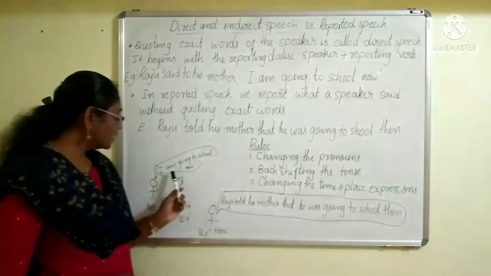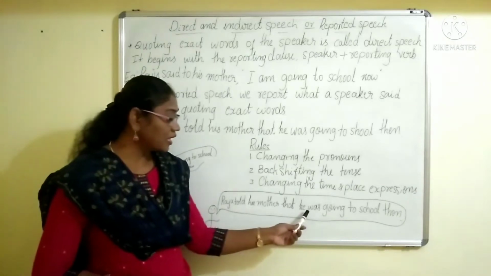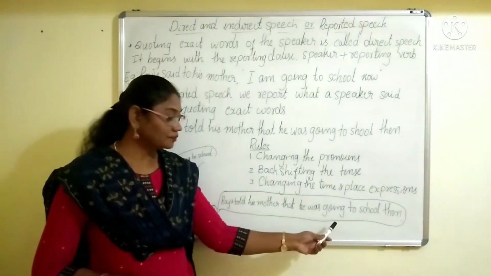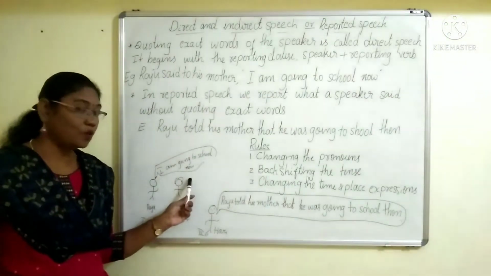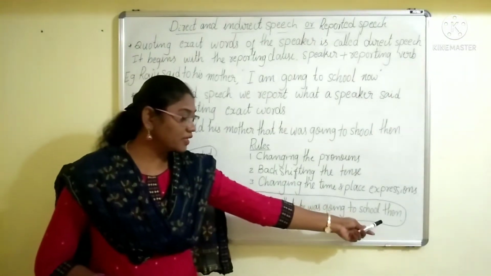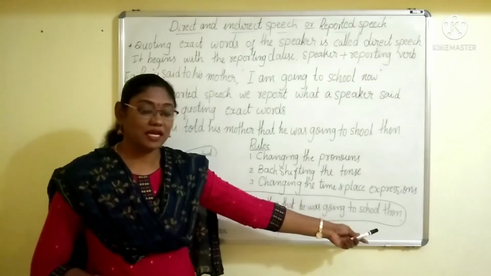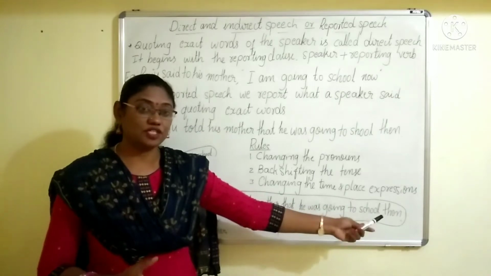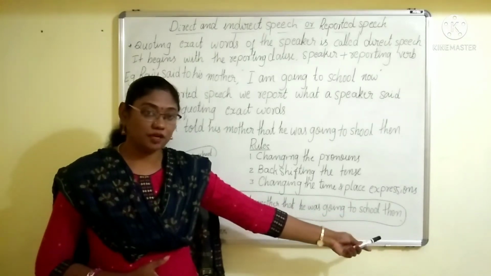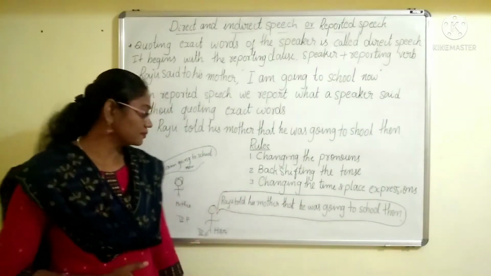See, he is saying here "I am going," and here "he was going to school." He is saying "now" here. In reported speech, the words change, and the time and place expressions will be changed in reporting speech or indirect speech.